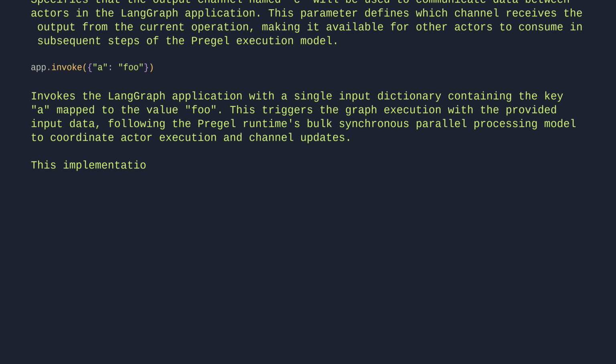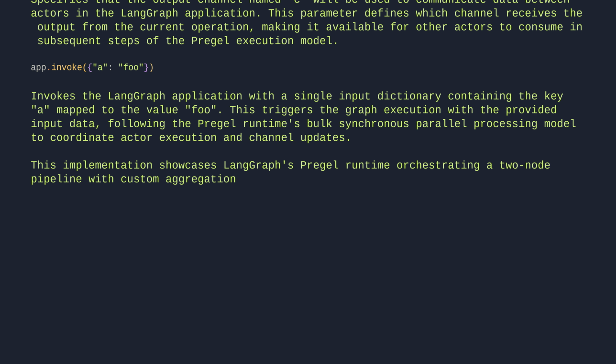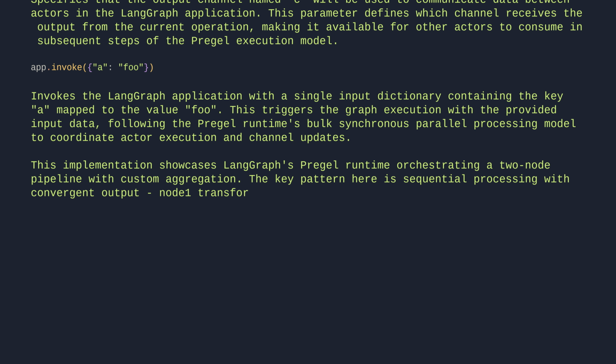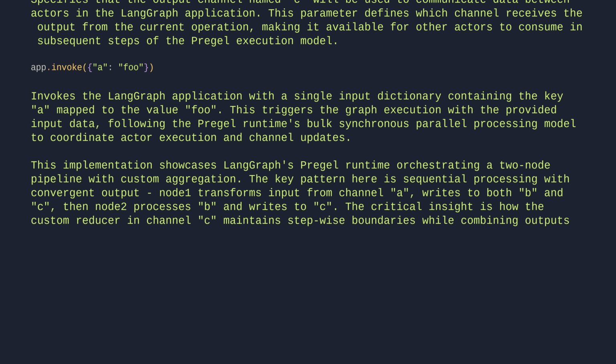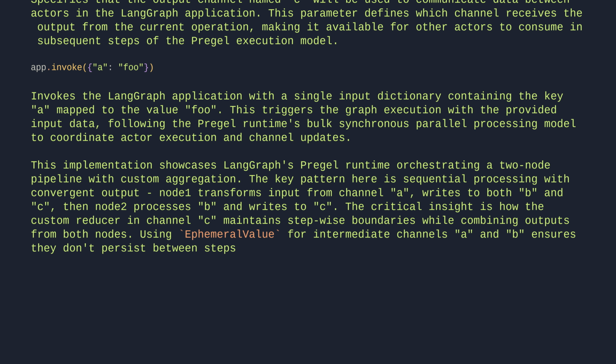This implementation showcases LangGraph's Pregel runtime orchestrating a two-node pipeline with custom aggregation. The key pattern here is sequential processing with convergent output. Node 1 transforms input from channel A, writes to both B and C, then Node 2 processes B and writes to C. The critical insight is how the custom reducer in channel C maintains stepwise boundaries while combining outputs from both nodes. Using ephemeral value for intermediate channels A and B ensures they don't persist between steps, while BinaryOperatorAggregate on channel C handles the string concatenation with separators.